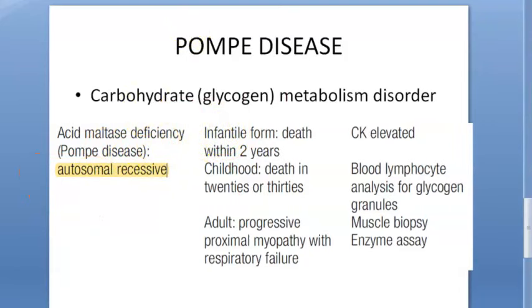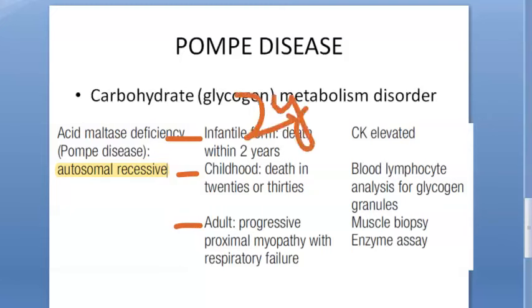Okay, now let us come here to infant. Here three headings are there: infant, childhood, adult. In infant, death within 2 years if you don't treat. That's what they are saying. Oh, they didn't say about newborn. Okay, 2 years. Infantile form means within 2 years the baby will die. Childhood means within 20 or 30 years of age they will die.